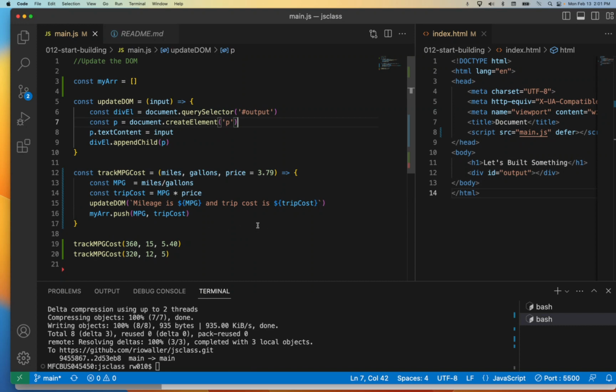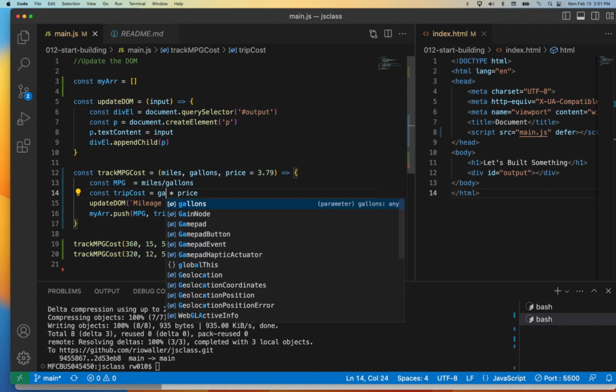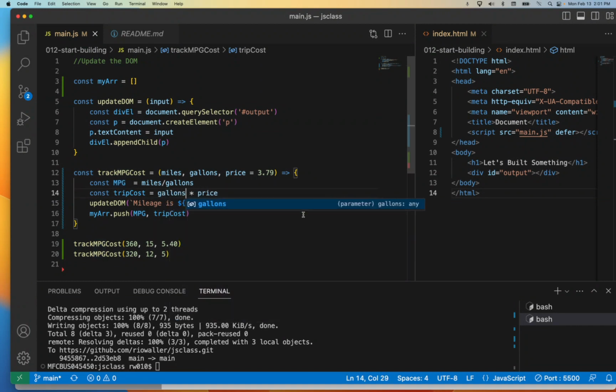And then we have logic errors. In this case, most of this stuff was logic. It just wasn't correct. So instead of miles per gallon, what I really needed to do was to give the cost. To calculate cost, I had to multiply gallons times price. That better represents the trip cost, and the other one just wasn't right, and I just didn't think about it when I did it.